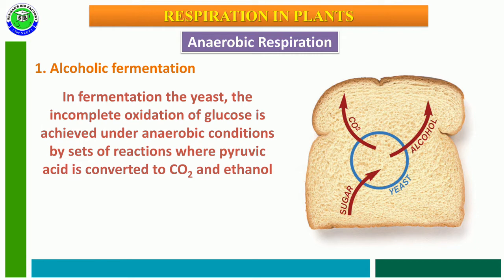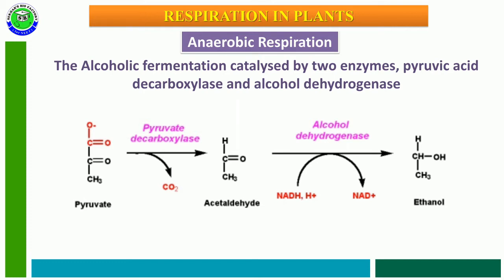The pyruvic acid undergoes incomplete oxidation and produces ethyl alcohol along with the release of carbon dioxide. The alcoholic fermentation process is catalyzed by two important enzymes: the first is pyruvate decarboxylase, and the second is alcohol dehydrogenase. With the help of these two enzymes, the process of alcoholic fermentation is completed.